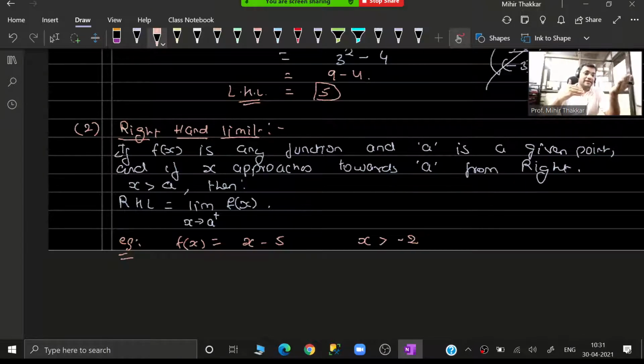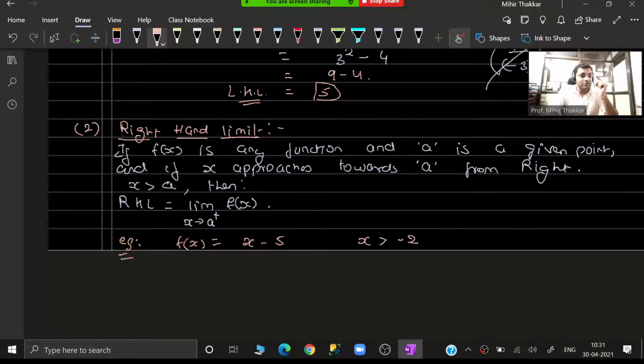It does not indicate that only all the positive values. Plus sign is just a notation to show that your value of x is to the right side of a, nothing else. The value of x can be positive, it can be negative, depending on the condition of the question.